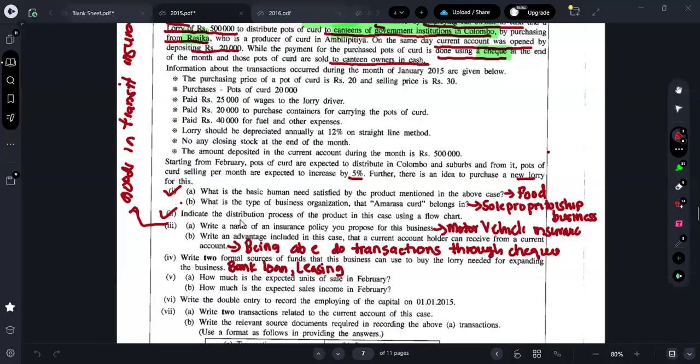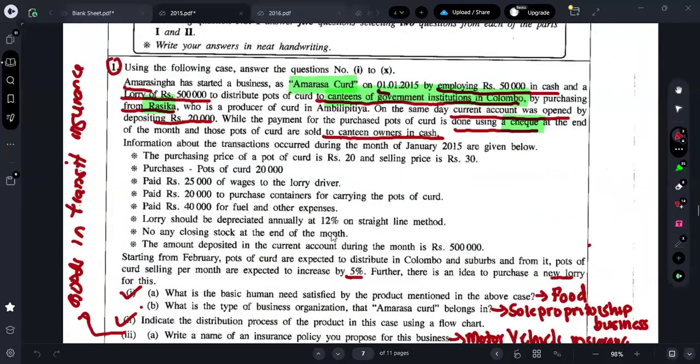Here they are saying there is no closing stock, right? If there is no closing stock, then this 20,000 pots itself the business has sold, right? Did you understand that part? 20,000 pots the business has purchased. If there is no closing stock remaining in the business, that 20,000 worth of stock itself is sold by the business. So can I know what's their sales value?